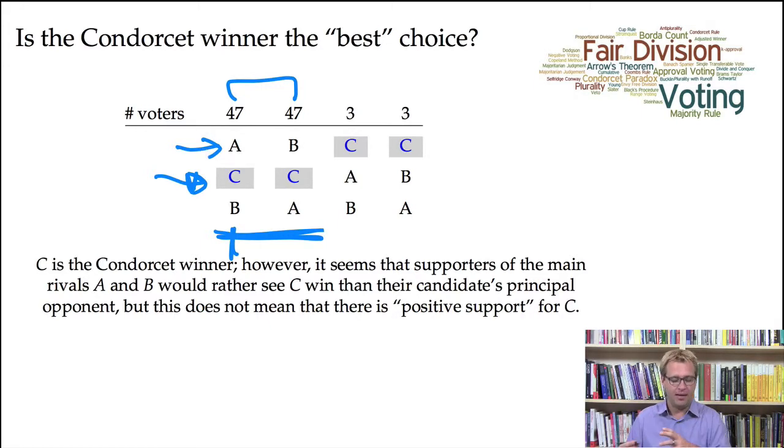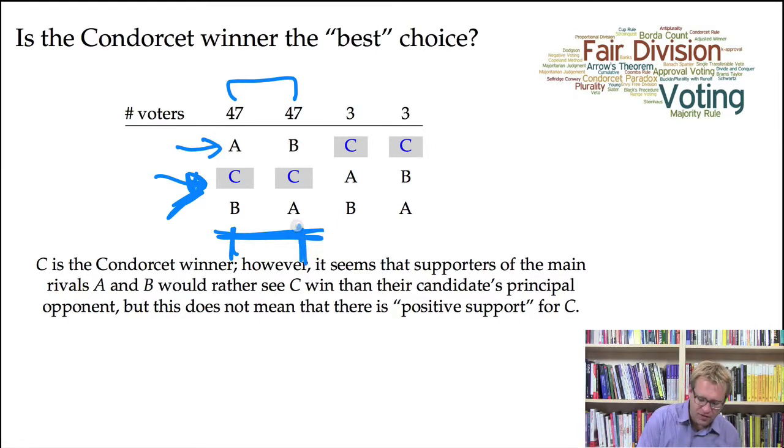So all of these people ranking C second could be sending the signal that I really don't want my main rival, candidate B, to be elected. So you disapprove in some sense of candidate B.